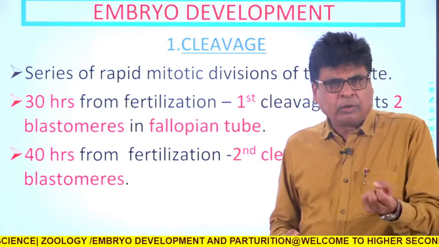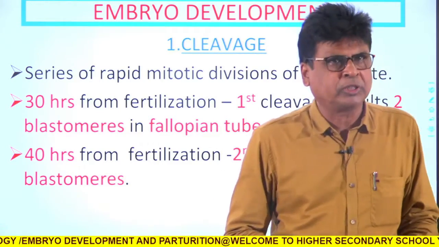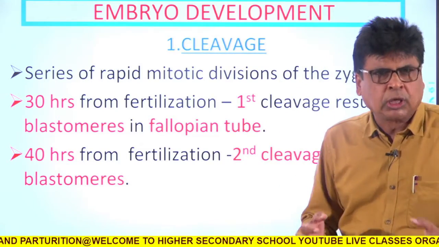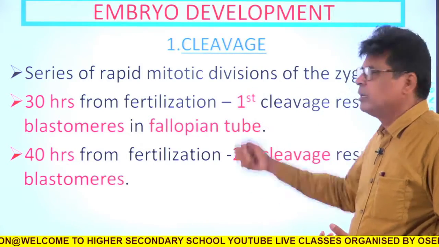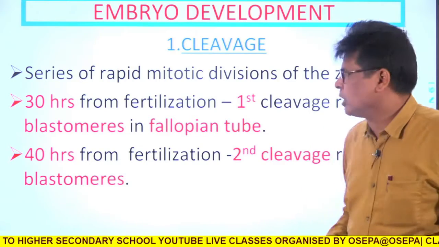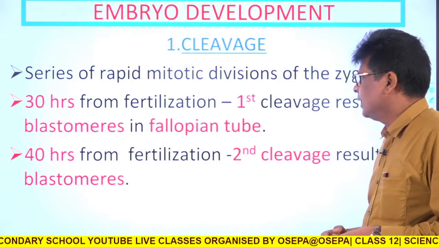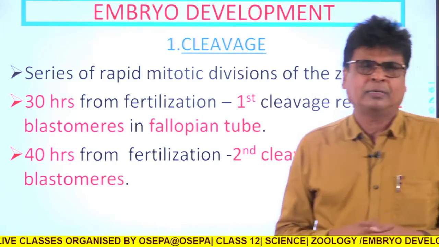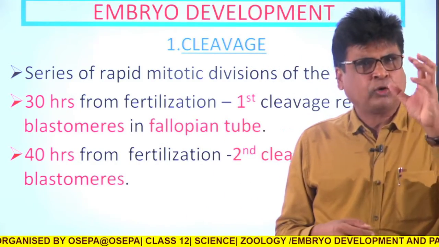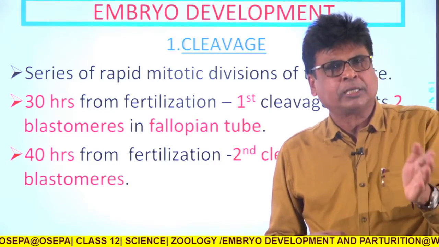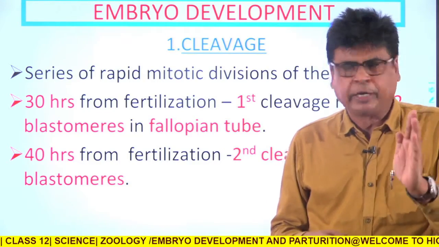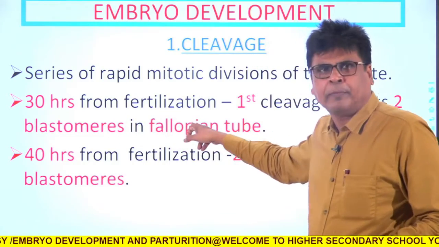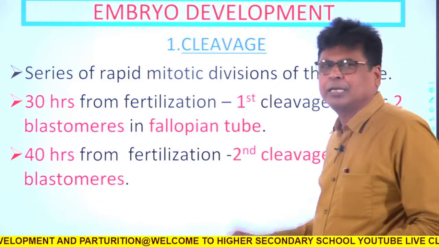Similarly, the zygote, having a diploid number of chromosomes, immediately after fertilization undertakes one mitotic division called cleavage. This cleavage starts 30 hours after fertilization. That means once fertilization occurs in the fallopian tube, the first cleavage starts after 30 hours.